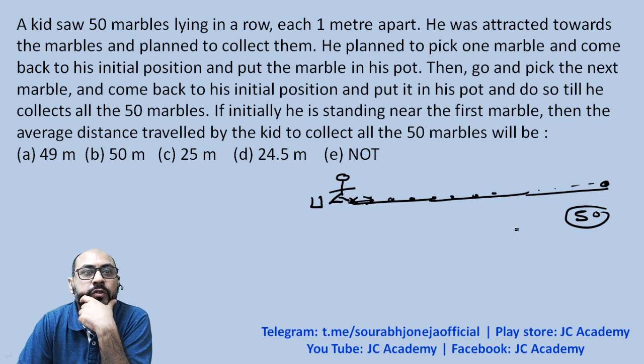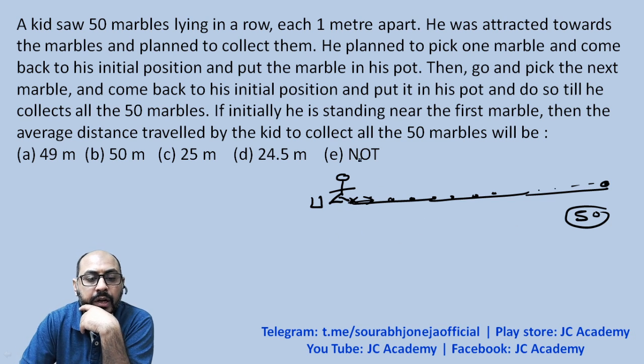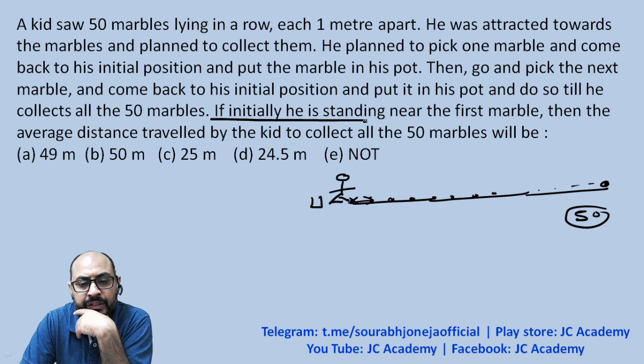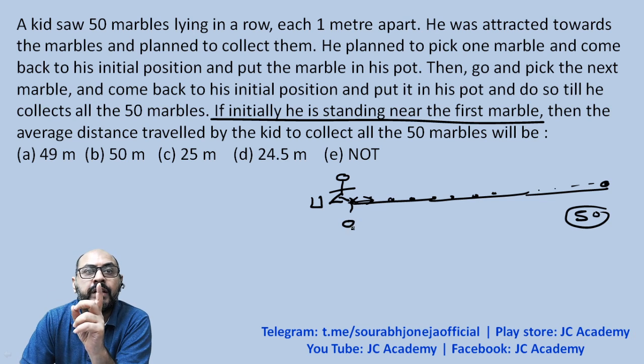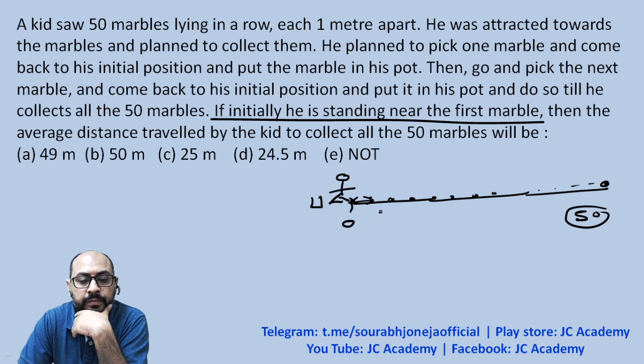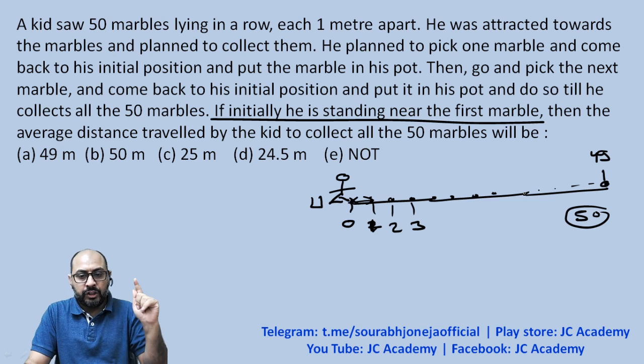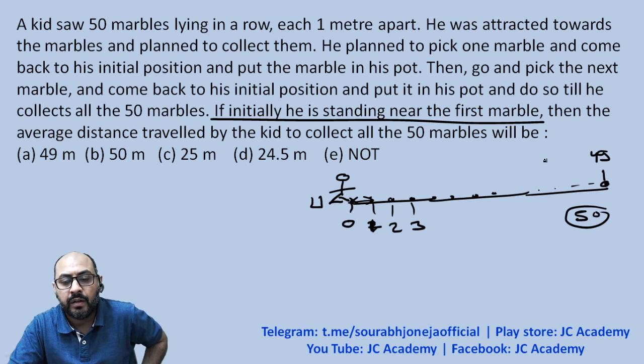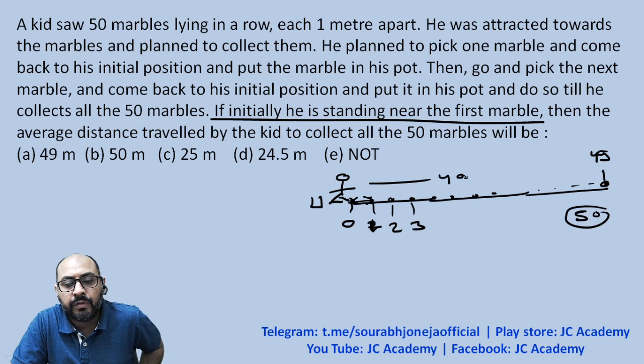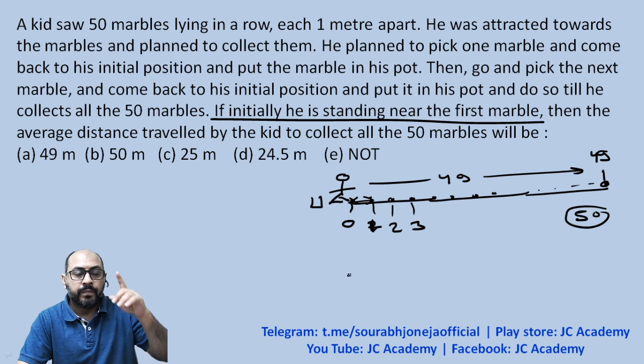Anybody got the answer yet? No one. Okay, fine. Now let me explain. The question says that he is initially standing near the first marble, so let us say that this marble is at a distance of 0 meters from the kid. The next one is at 1 meter from the kid, the next at 2 meters, then 3 meters, and the last one would be at the 49th meter distance, because the first marble is at 0, so the 50th marble would be 49 meters away from the boy.